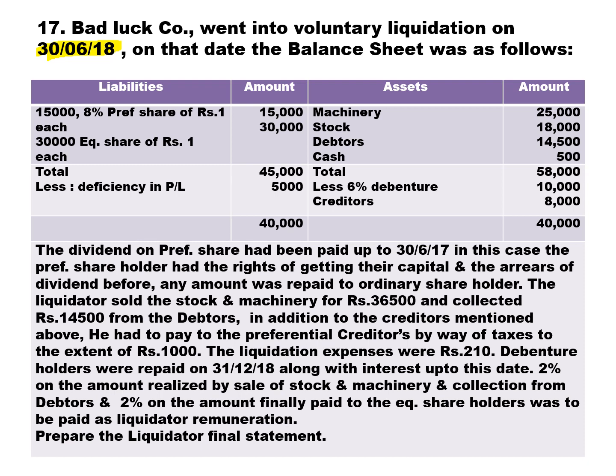Machinery, stock, debtor, cash, these are the four assets we have in the asset side. Total asset is 50,000. Deduct the two liabilities, which are not taken in the liability side but taken in the asset side and deducted. So less debenture 10,000, less creditor 8,000. So total we get 40,000.